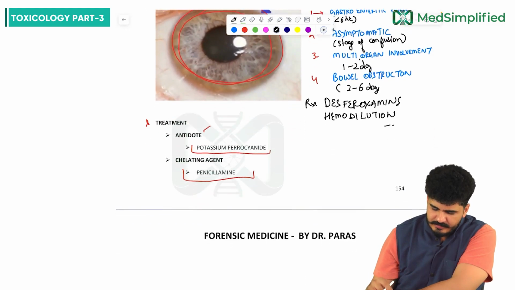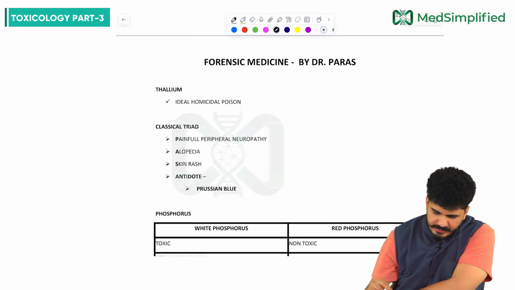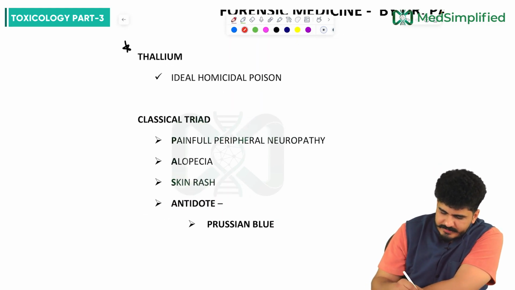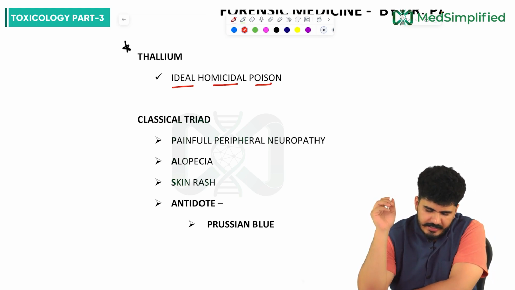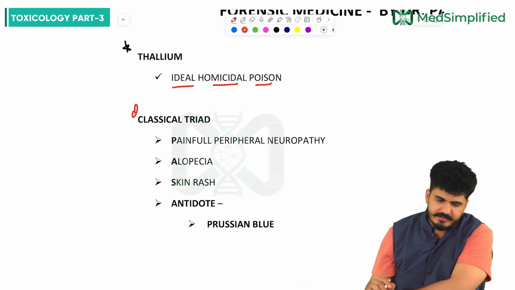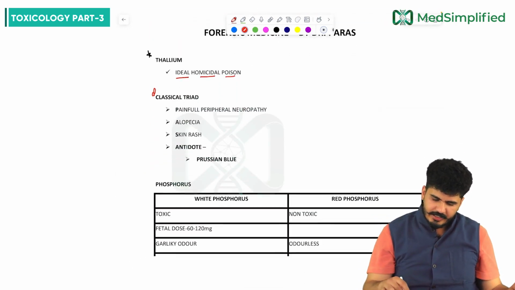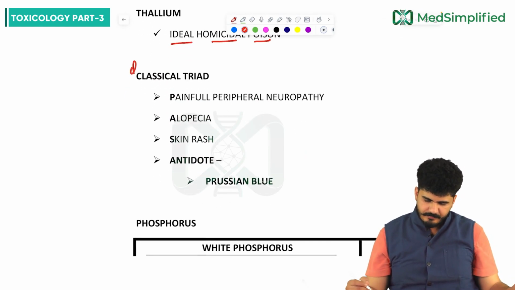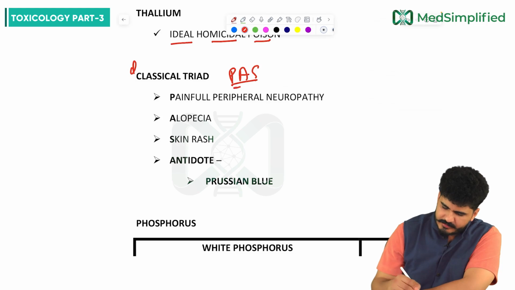Now, my dear friends, next thing we are going to talk about is what, sir? Thallium. So thallium is also called the ideal homicide poison. So guys, remember there is a classical triad. This we have covered. Now the classical triad of thallium is PAS. What is PAS?